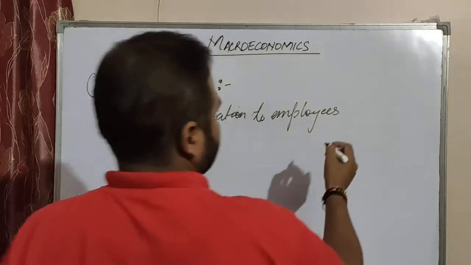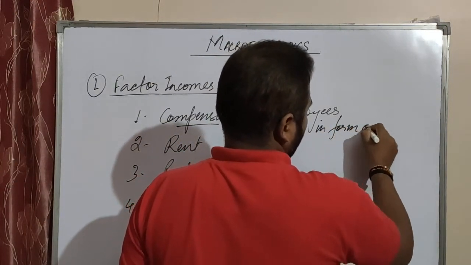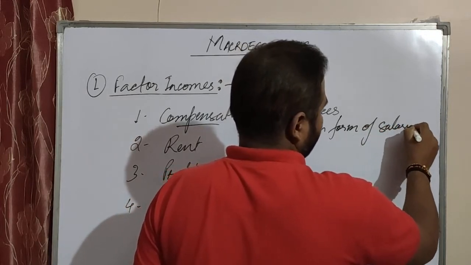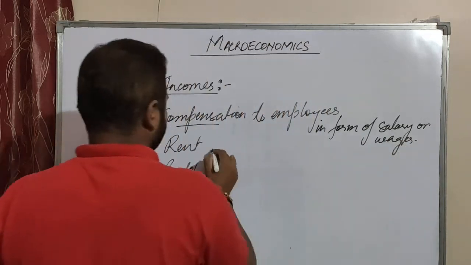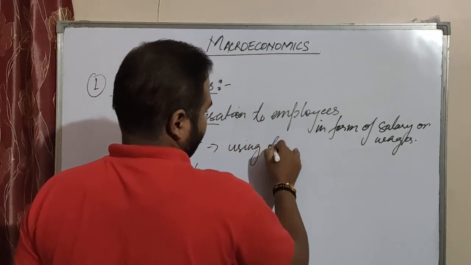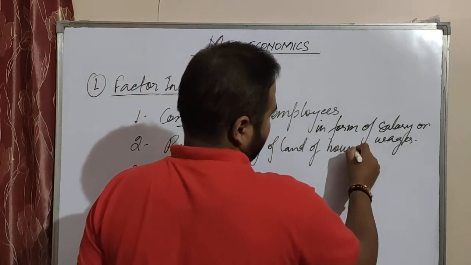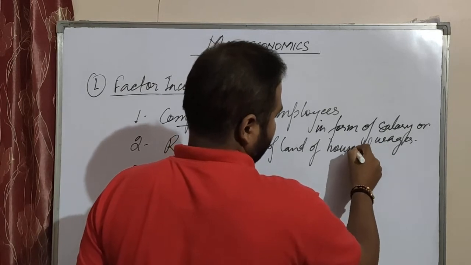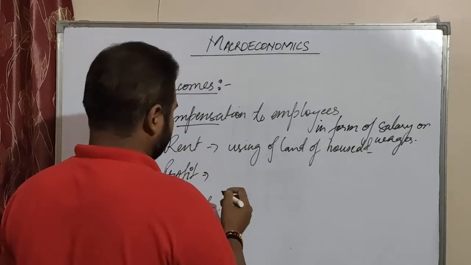Now you see, compensation is in the form of salary or wages. Rent is for the use of land of the household. Then what is profit?